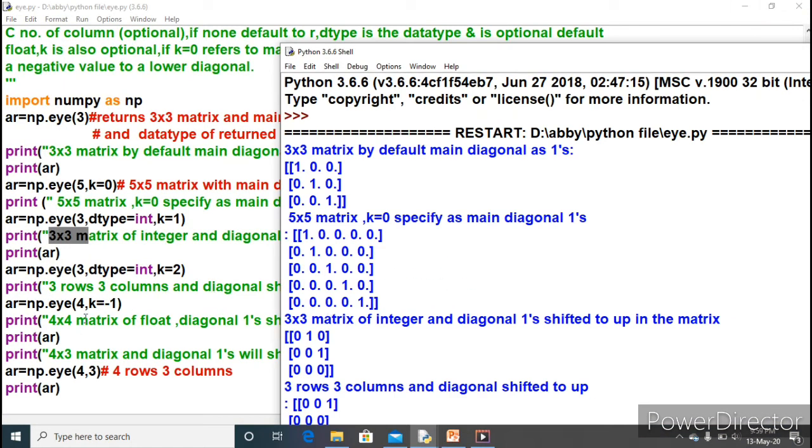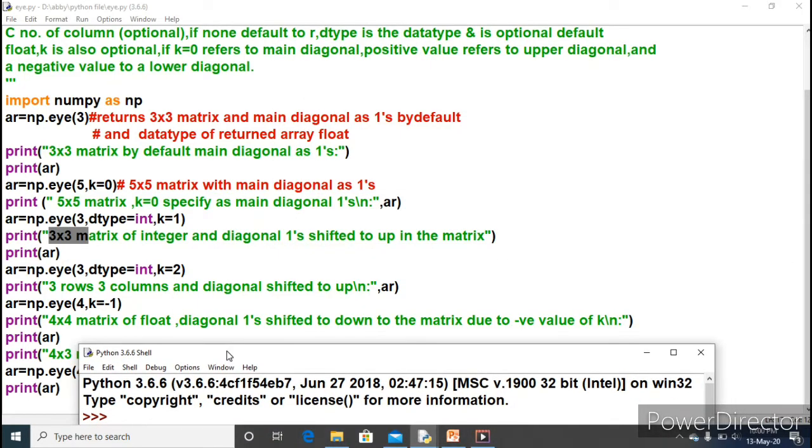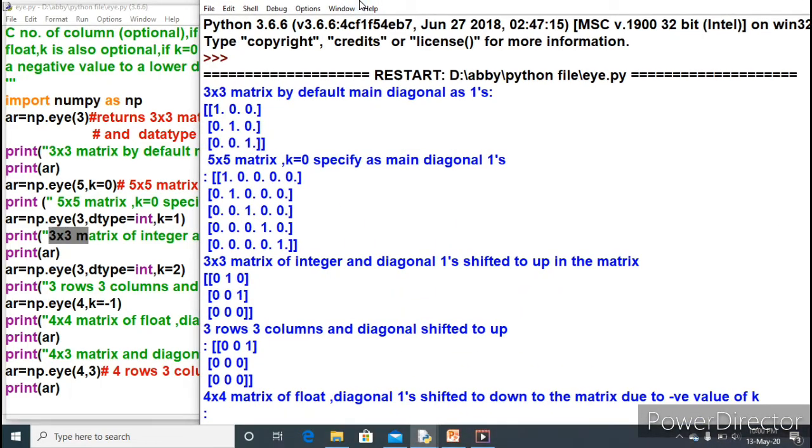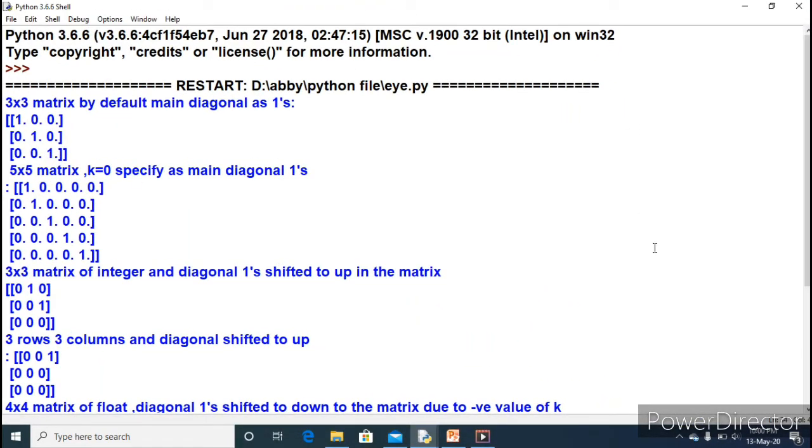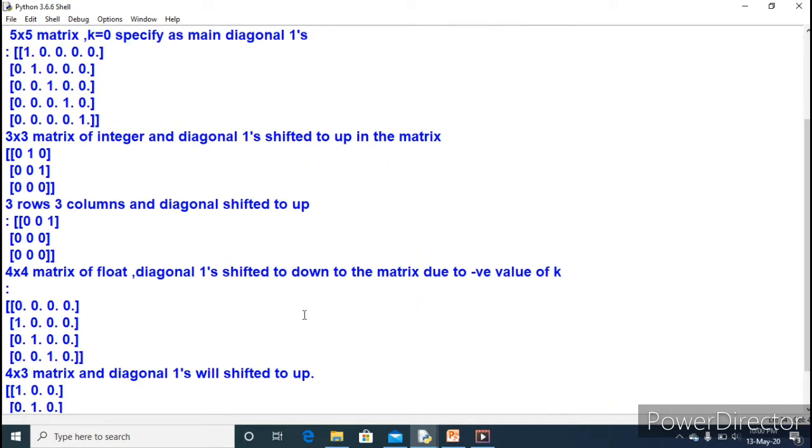The next one, when the value of k was -1, the main diagonal is shifted down. Look at here what I have written: the main diagonal 1 is shifted down in the matrix due to the negative value of k, and it will come as 4 rows and 4 columns. Just look at here, a 4 into 4 matrix of float, diagonal 1 shifted down due to the negative value of k.